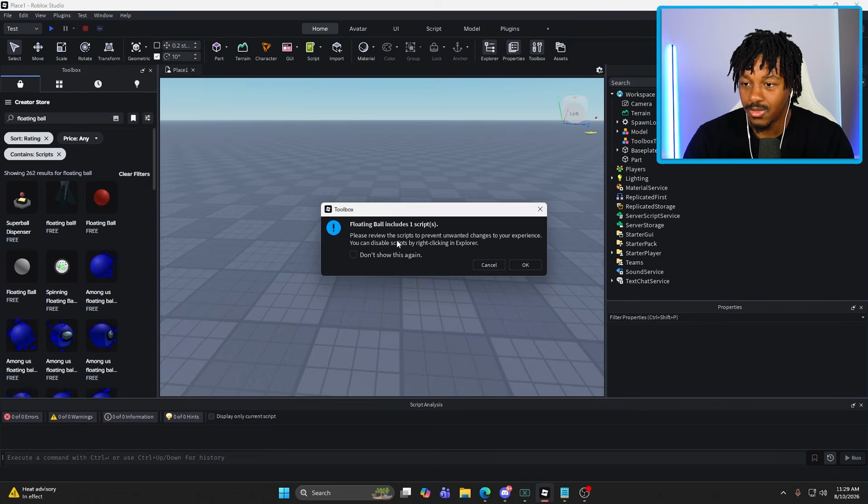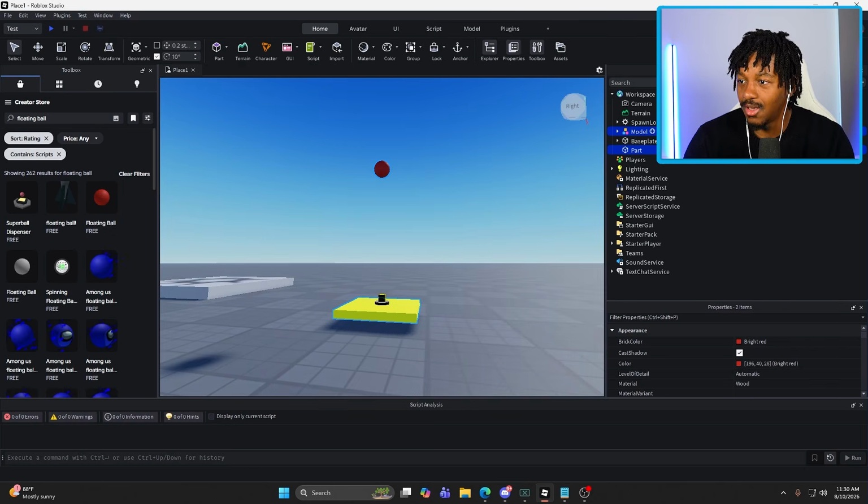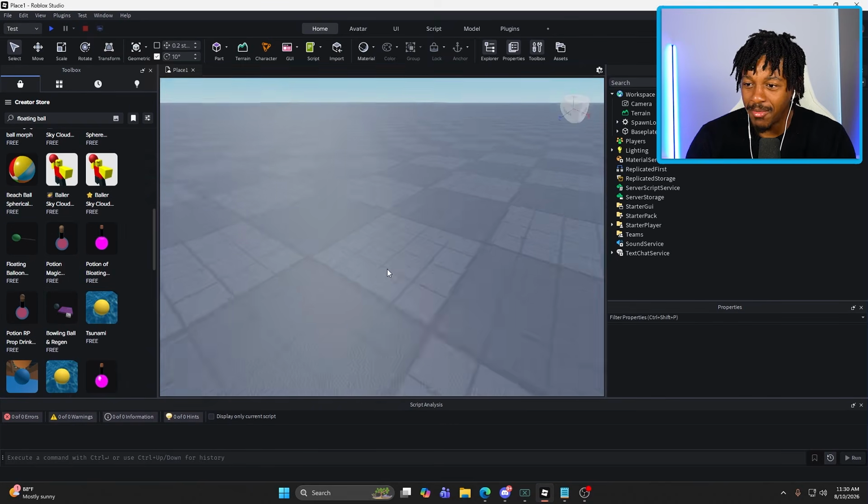All right. Please review the scripts to prevent unwanted changes to your experience. You can disable the script. All right, cool. Is it that hard to make a floating ball? Am I tweaking? Or to find a floating ball? Bro, what the freak is this? This is like some 2008 scripts. Yeah, bro, am I tweaking? What type of mess is this?